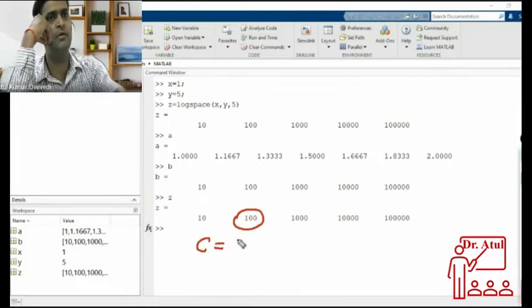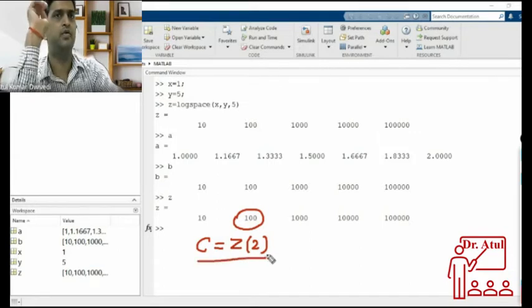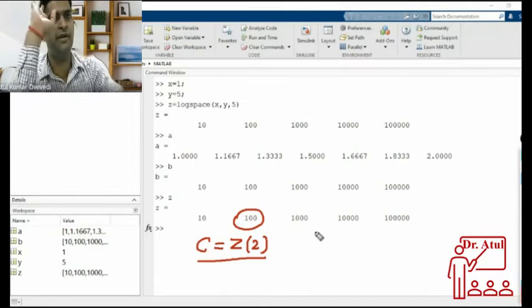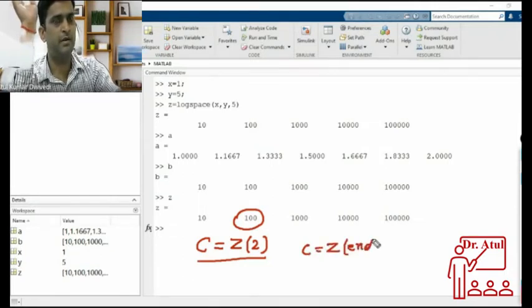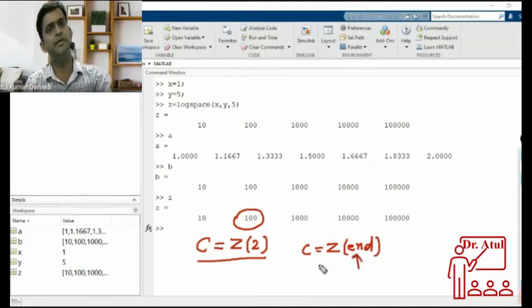Suppose I want to access 100 from Z and store it into another variable, let it be C. If I want the second value of Z to be stored into C, then I have to write C equal to Z, small bracket 2. I don't know the value inside Z, but I want the second value of Z, so I can write this command. By that you can access any value inside an array. And if you don't know the size of an array and you want the last value, then the command is C equal to Z end. Without knowing the size, you will be able to access the last value of an array.